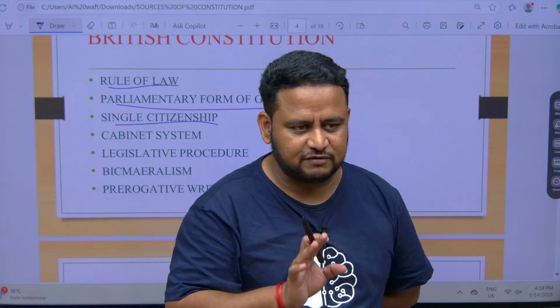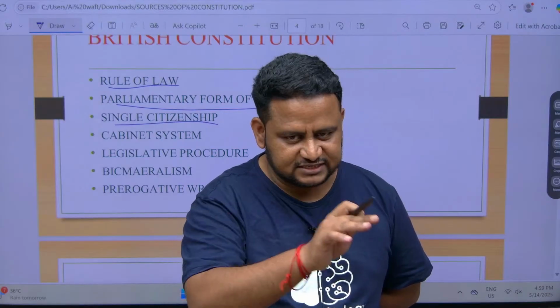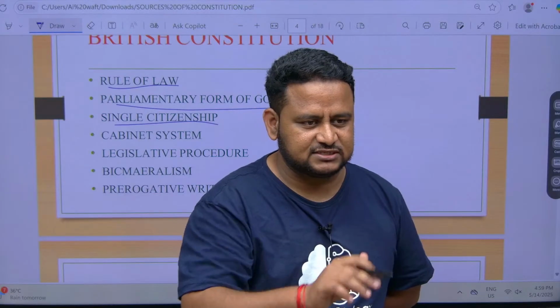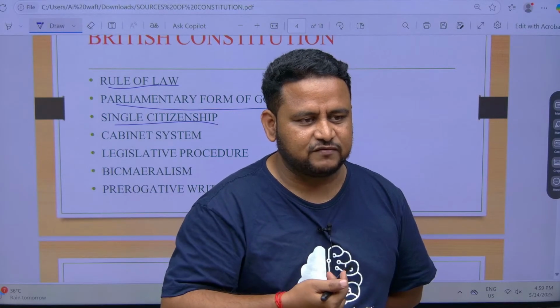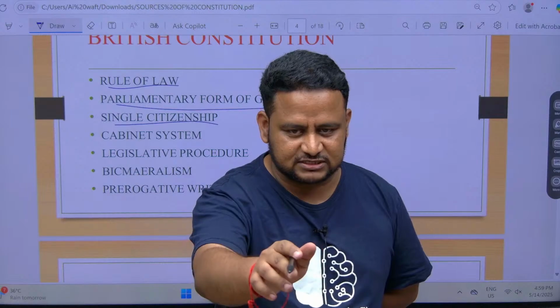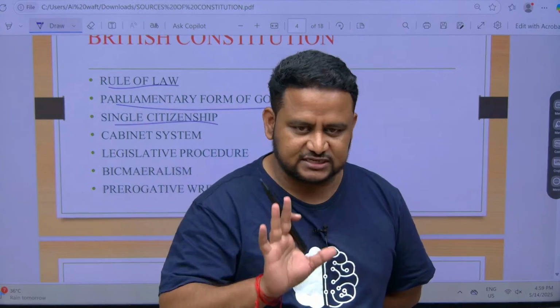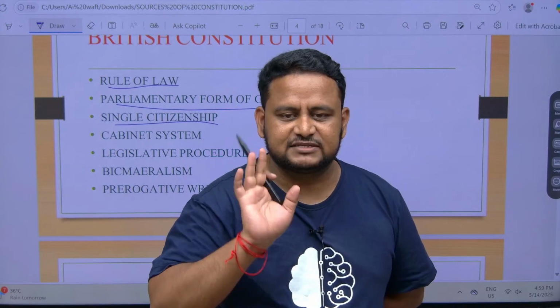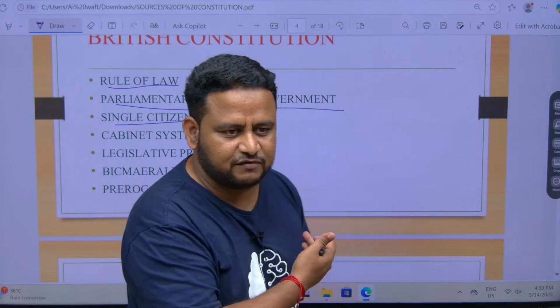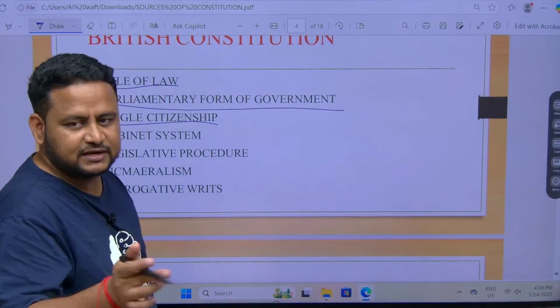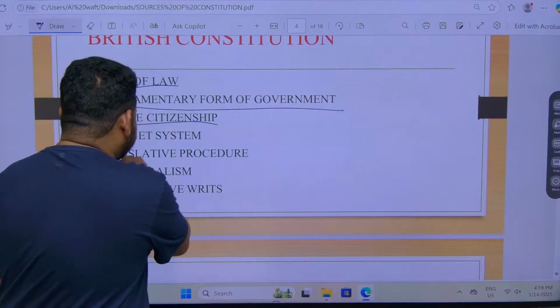Similarly, in India we also have single citizenship. You are only the citizen of India. We cannot say that you are the citizen of Telangana. I cannot say I am the citizen of Punjab. I cannot say you are the citizen of Andhra Pradesh. You are only the citizen of India. No matter whatever the state, we are having single citizenship. That is the meaning of single citizenship. This is borrowed from where? British Constitution. Next, cabinet system.